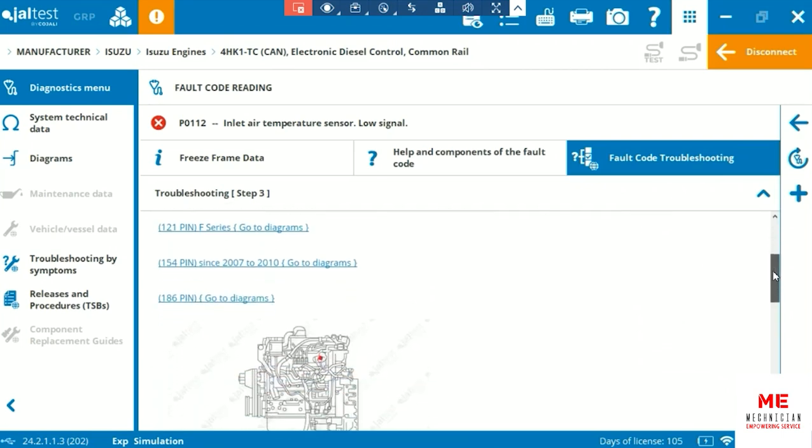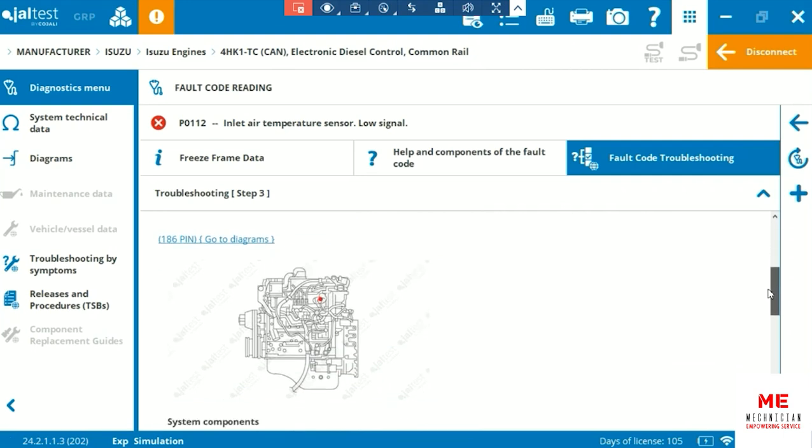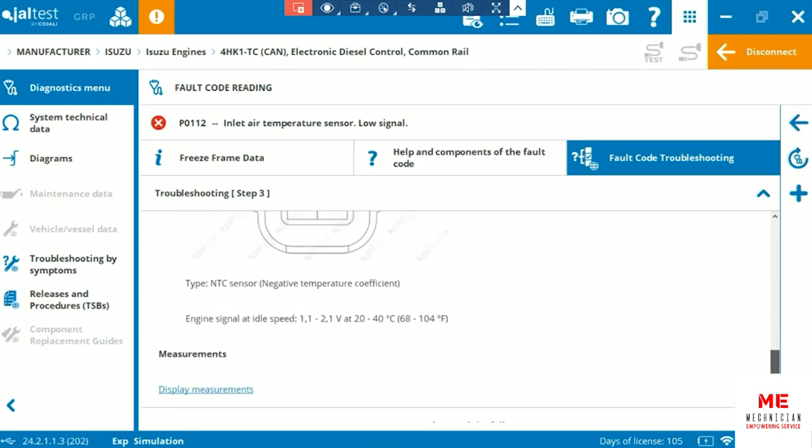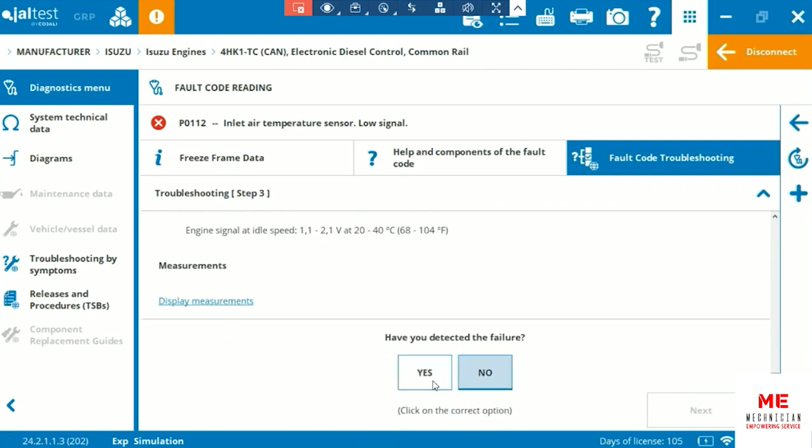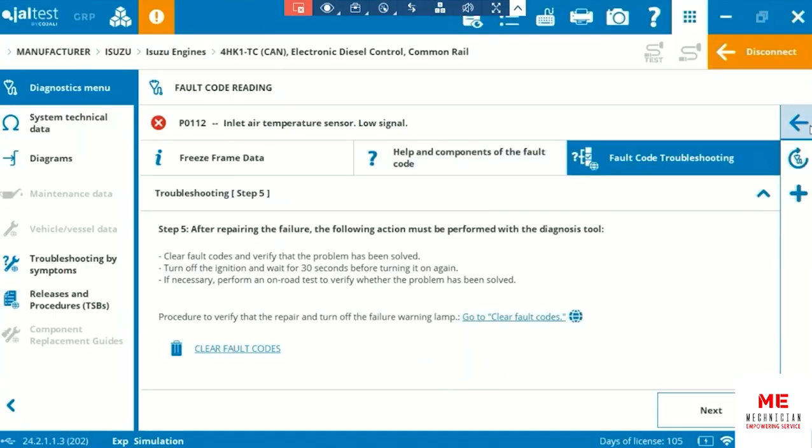We have configurations depending on the model, system components, and if that solved the problem, we can finalize it and clear the fault codes.